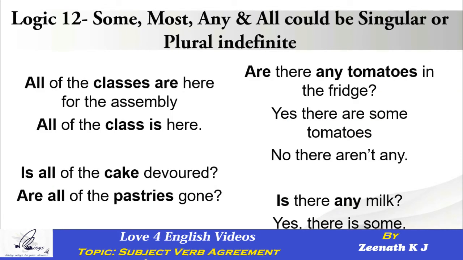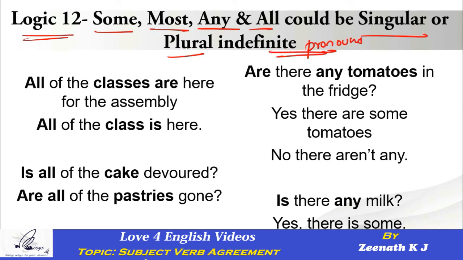So let's go to the last logic in this entire concept, that is Logic 12. So what does it say? Some, most, any, all could be singular or plural. In fact, these are all indefinite pronouns once again. That's why it says indefinite. Okay. Now come back. How do we understand this? Same thing we discussed in Logic 11 will be applicable here. Look at the first example. All of the classes are here for the assembly. So the sentence is starting with all. Right?